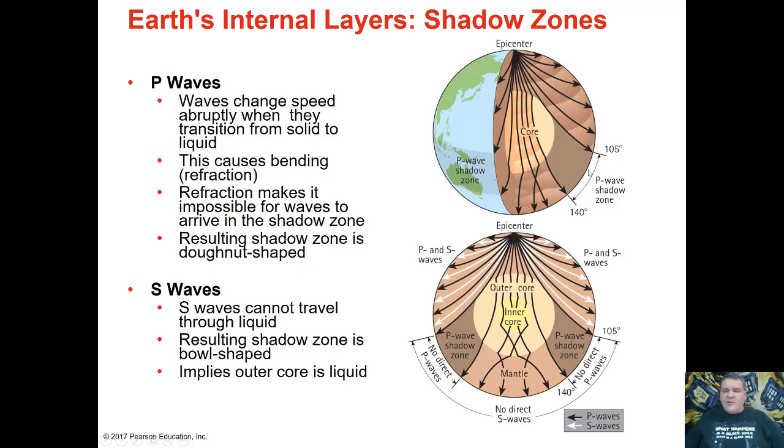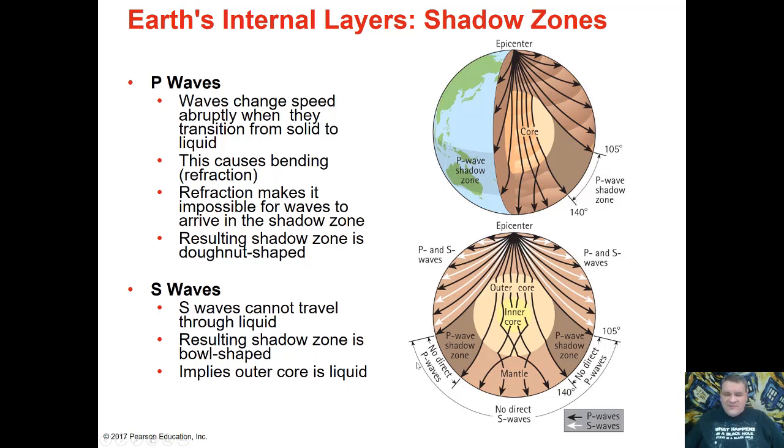This region through here where we do not detect the wave is what is known as a shadow zone. For the P waves, we actually get this donut-shaped shadow zone. We experience the seismic wave through this region, then it's missing through here, and then we pick it up again towards the opposite side of the Earth. We don't actually know how the wave traveled through the Earth, but we do know where it's hitting on the surface. So we look at the shadow zone and then trace back, asking where the waves had to refract to cause this shadow zone. That's how we use the P waves.